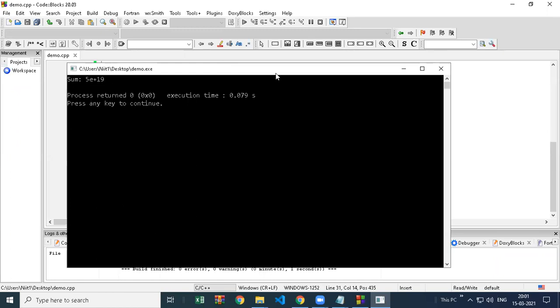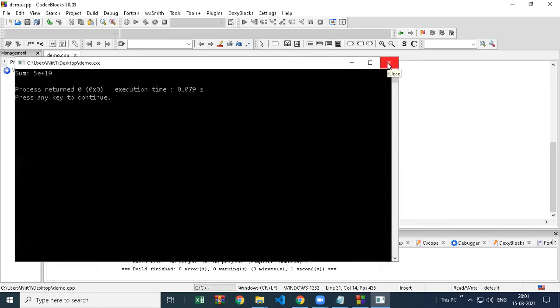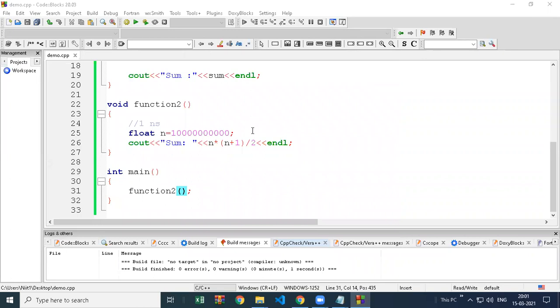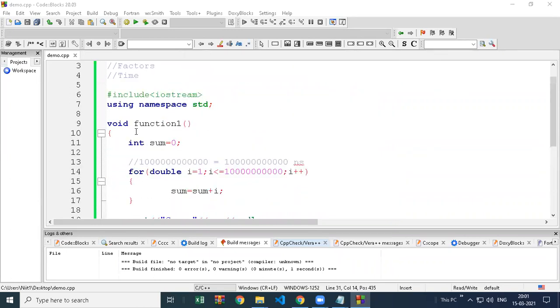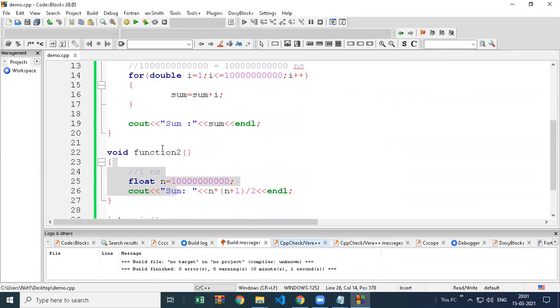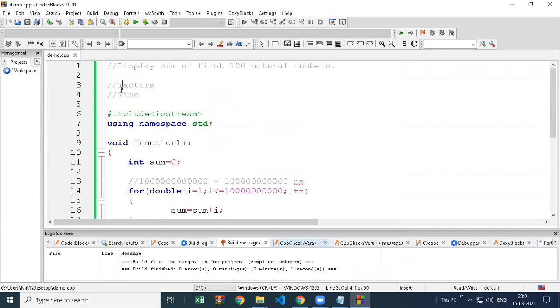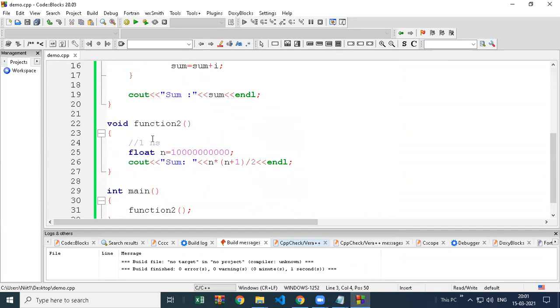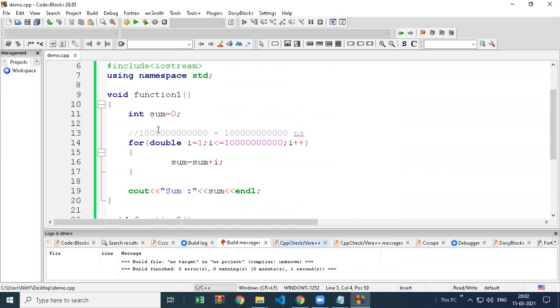You can put 5 and 19 zeros there. So it is a very big number. Because function 2 is taking less time, that's why we will decide and say the second function is efficient, not because of number of lines. Sometimes more lines also may be faster because it's taking less time.